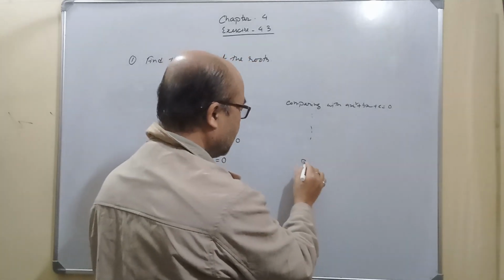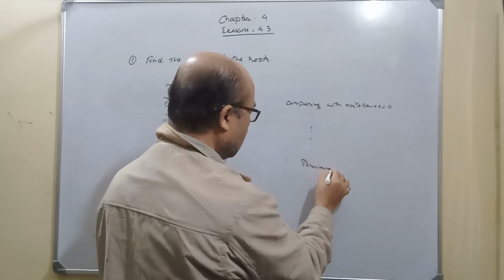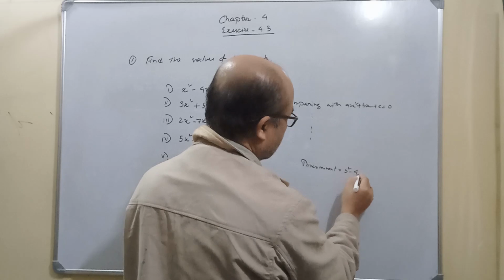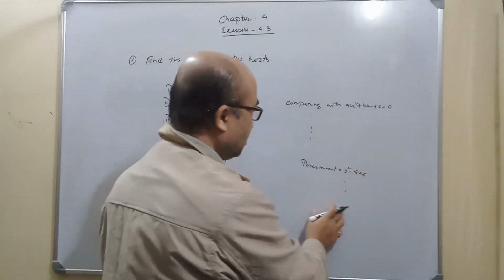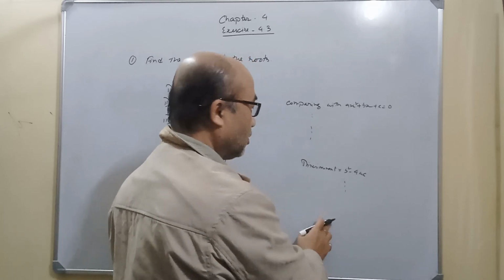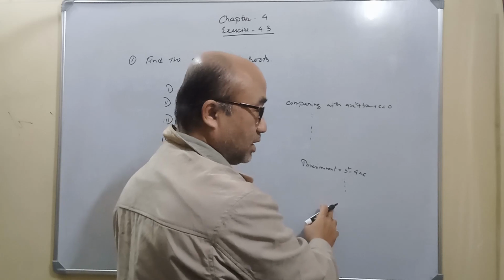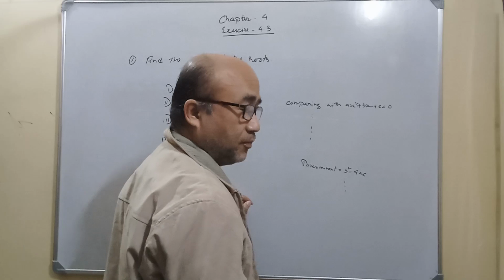Then we found the discriminant equal to b square minus 4ac, found the value, and then decided whether the roots are real or not real.